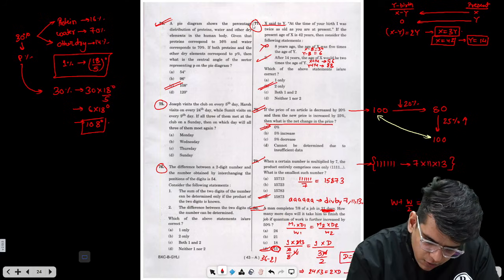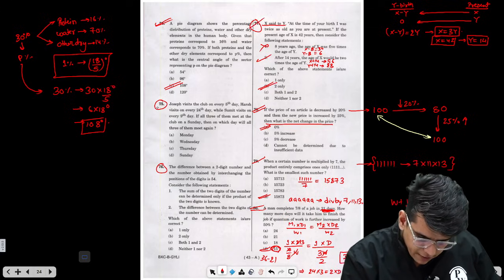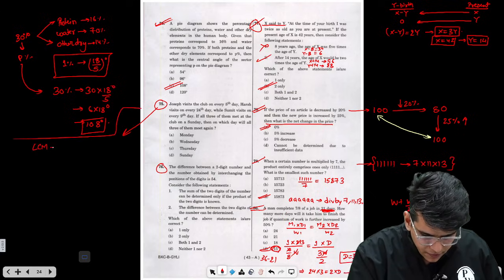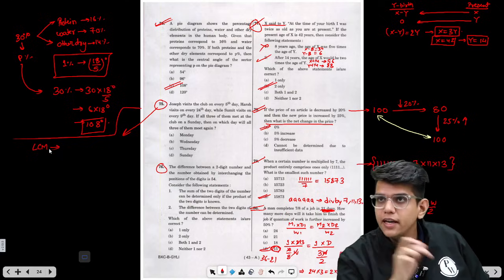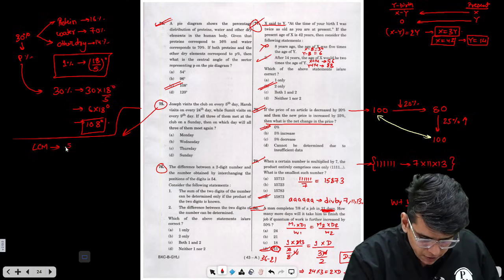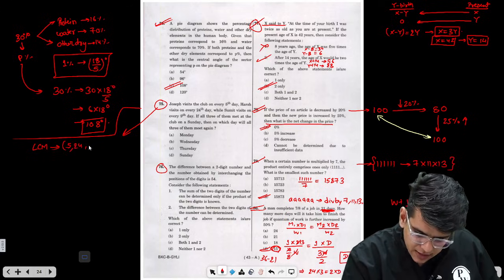Now let's solve question number 75. This is LCM based. Whenever we need to find a common time or a common day, we find LCM. So basically, Joseph visits the club every 5th day, Harsh visits every 24th day, and this one every 9th.